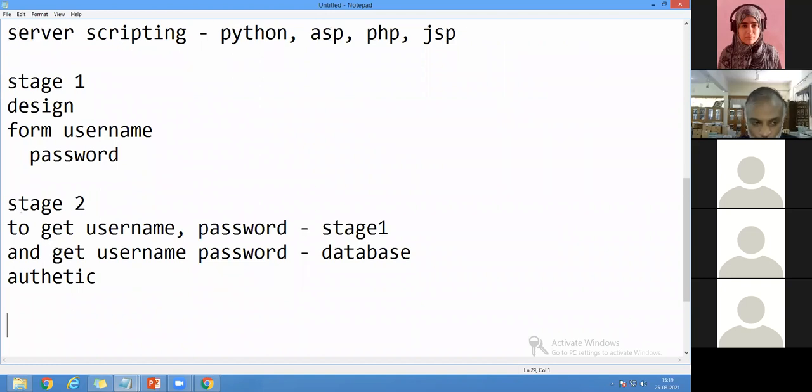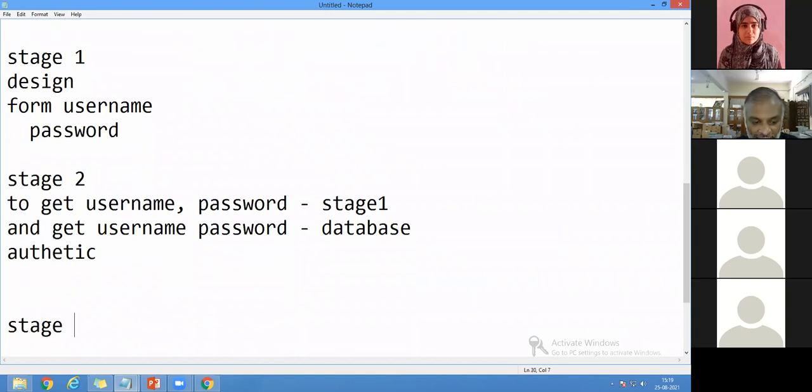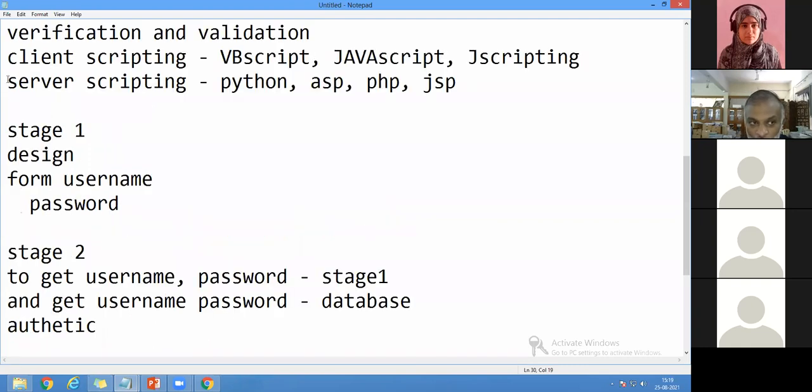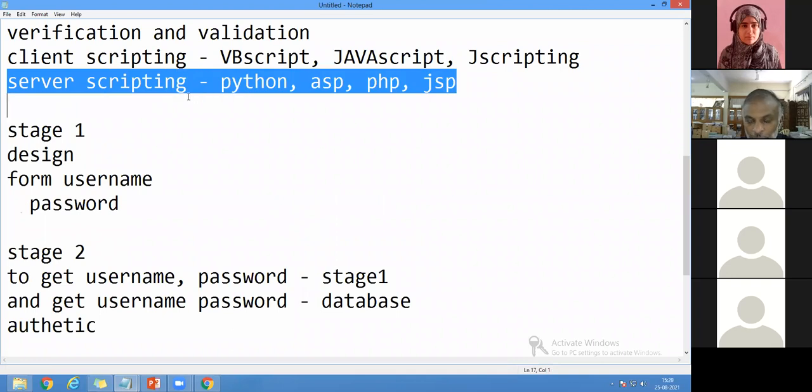This is stage two. Whereas stage three is called the database, where we have stored all the data. So this is the concept of normal scripting programming, which I'm talking about, server-side scripting. You can write it in Python, JSP, or PHP. Each one has its own functionalities. I cannot say which one is very effective and which one is less effective. No, each language has its own features and facilities.